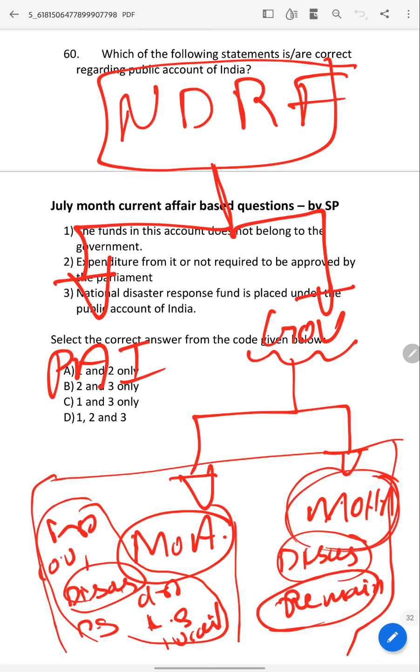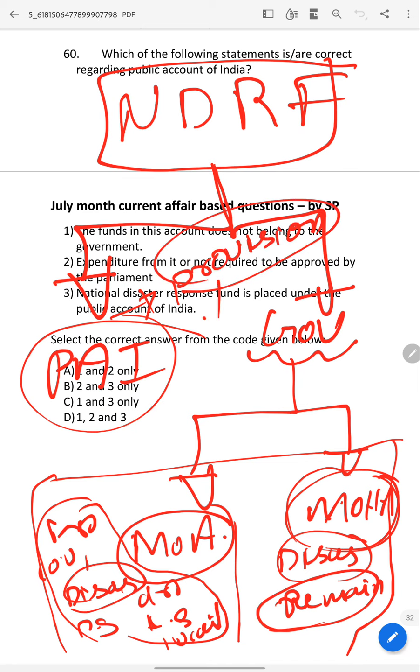If UPSC asks about the Public Account of India, then it will be very easy to answer if you know the provisions very well. Otherwise, there are some provisions which are not mentioned in Laxmikanth's Polity, so it will be very difficult. So what are those provisions? Now we are going to see those provisions.